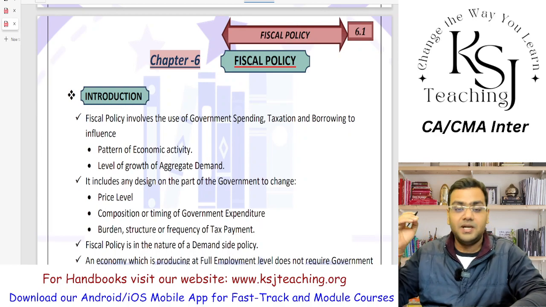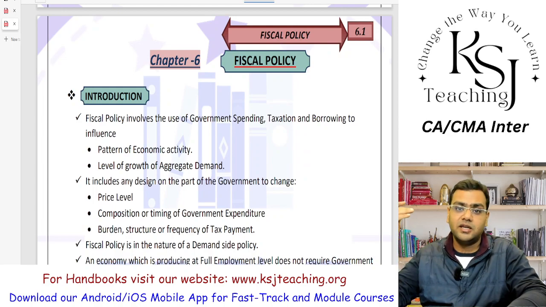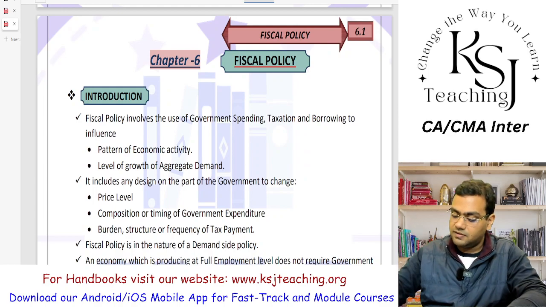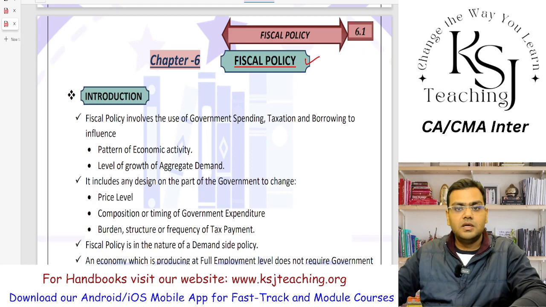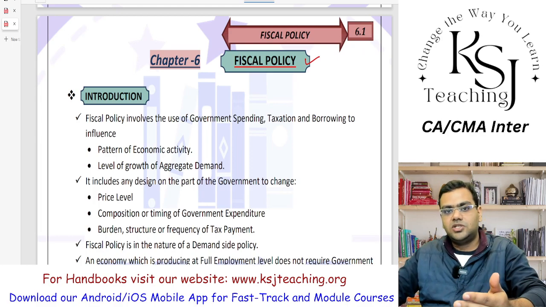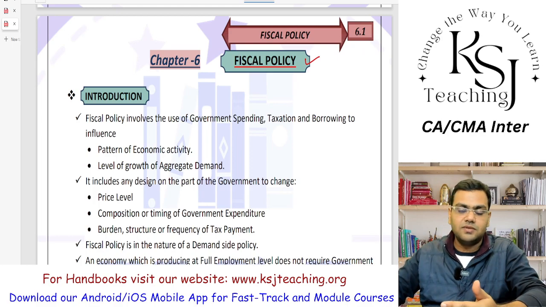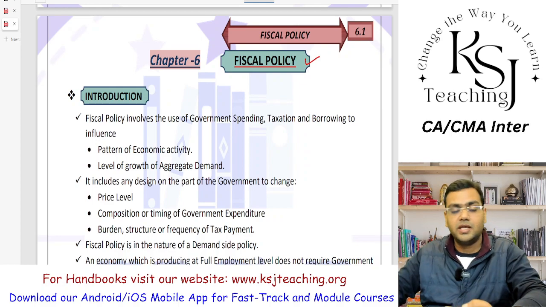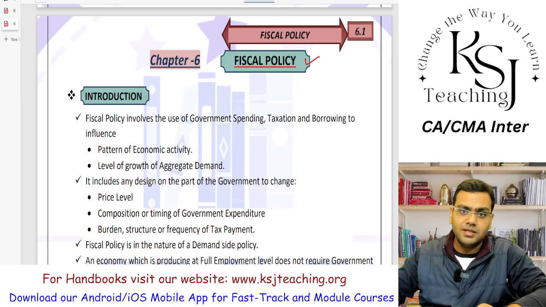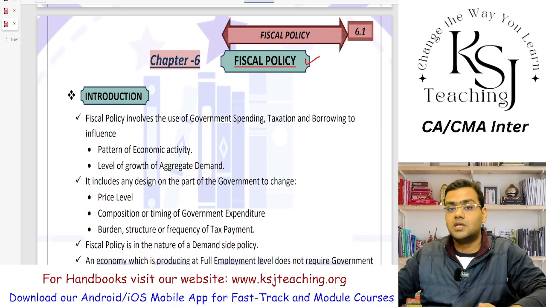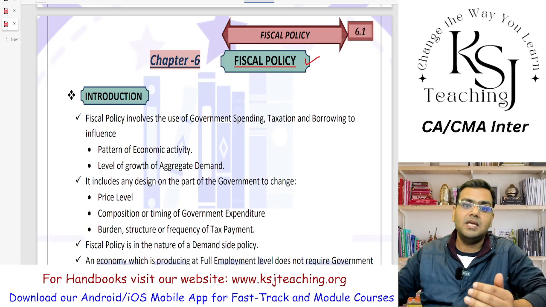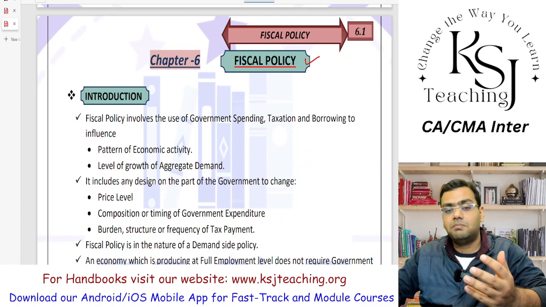Okay, so we are going to start with our new chapter, chapter number 6, Fiscal Policy. It is in continuation with the last three chapters. We studied the fiscal functions, then the market failures, and the government intervention to correct the market failures. And now in this chapter, we are going to discuss fiscal policies, meaning the policies being developed by the government.